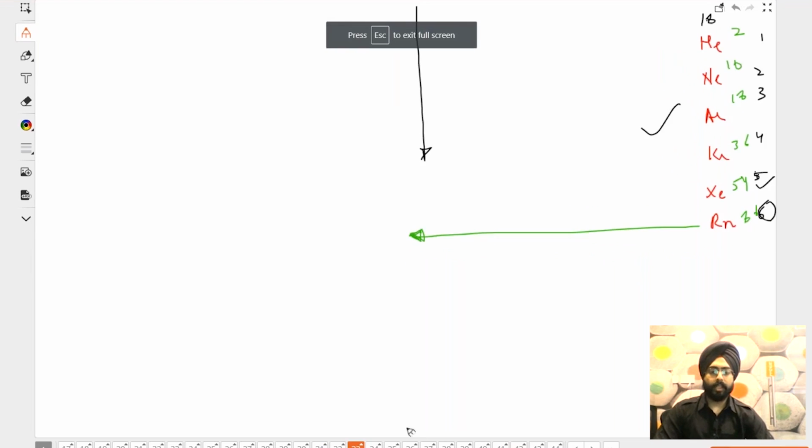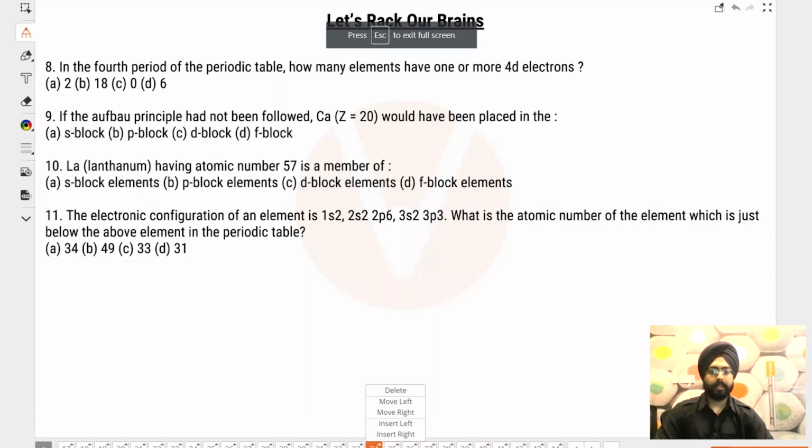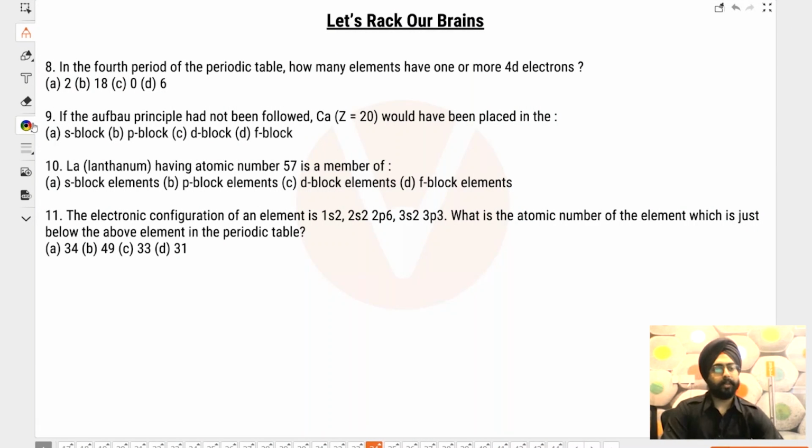Okay. So these were some simple questions. Now let us get to some more interesting questions. For all of these four questions, I will launch polls one by one. So tell me this one. In the fourth period of the periodic table, how many elements have more than one 4d electrons? Okay. In the fourth period of the periodic table, how many elements have one or more 4d electrons?